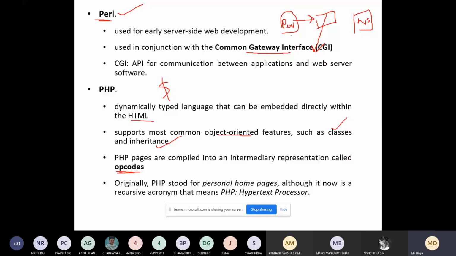Okay, so originally the full form of PHP was Personal Home Page. Okay, but now it is called Hypertext Preprocessor. Okay.